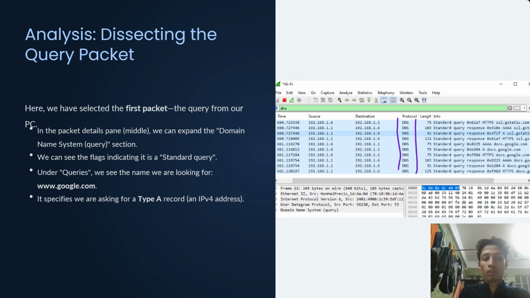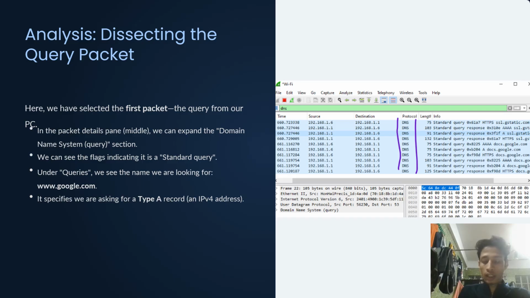The information column gives us a quick summary, and we can also see the source and destination IP addresses. Now let's look closer at the first packet, the query. In this screenshot, I have selected that query packet, and in the middle packet detail pane, I have expanded the Domain Name System section. We see the flags and identify this as a standard query.